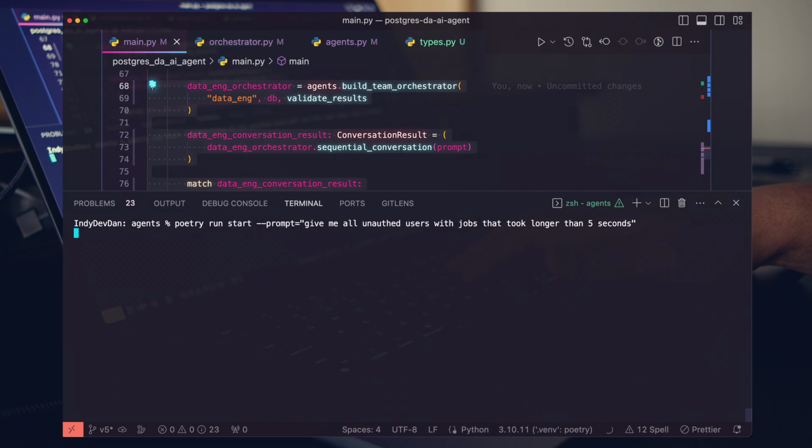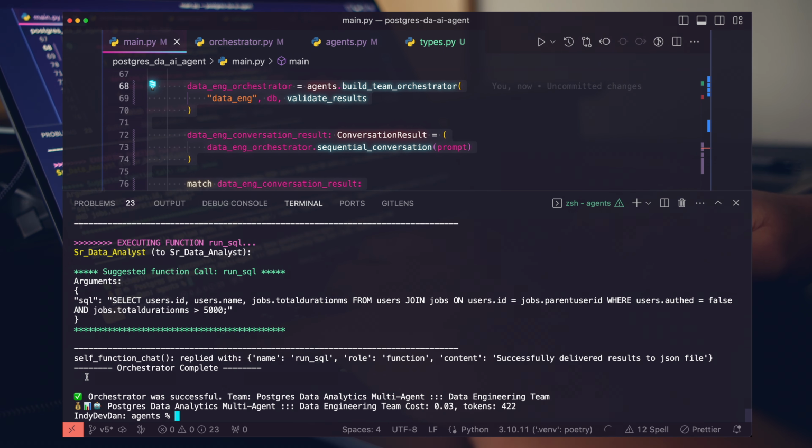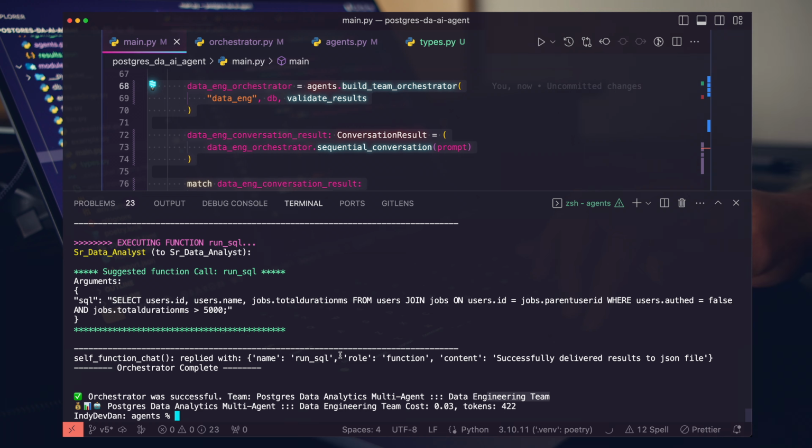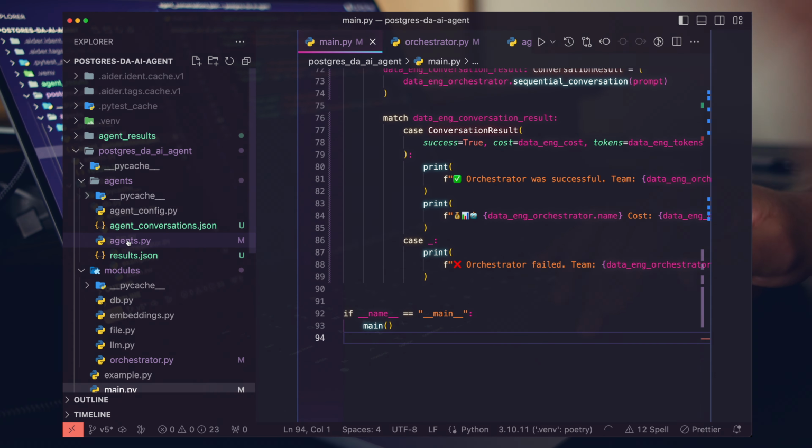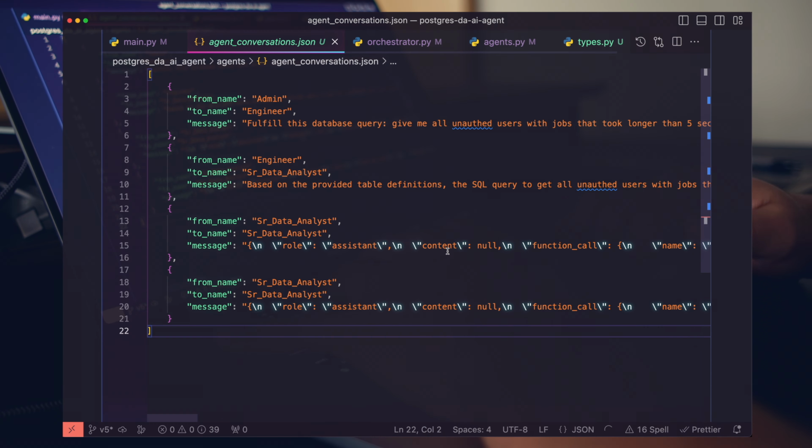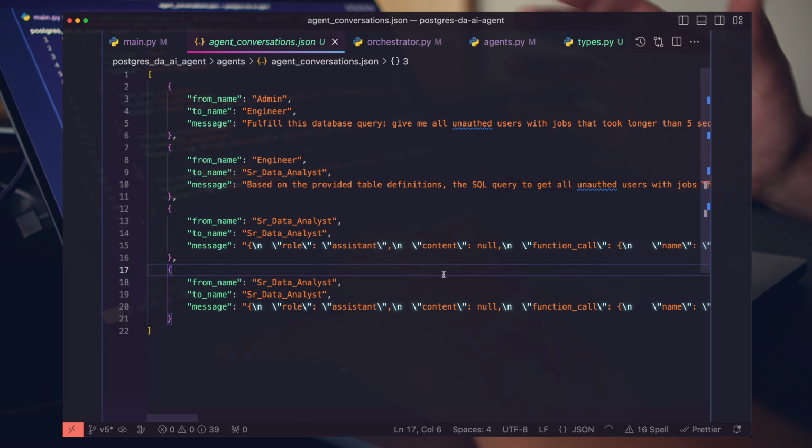So let's go ahead and run this again, just to validate that everything's looking good. Fantastic. So as you can see here, we got the new log, orchestrator was successful, team. We now have the team, Postgres Data Analytics team, engineering costs, 422 tokens. And we now have our clean, where did that go? Agent conversation file here. Fantastic. So a lot more visibility, and a lot more confidence.